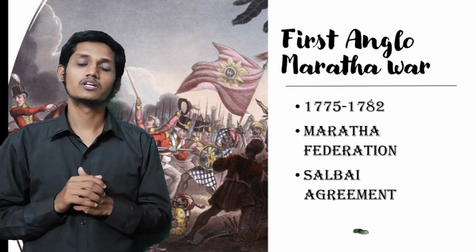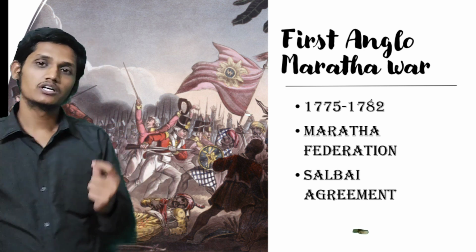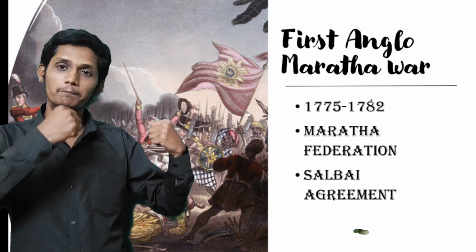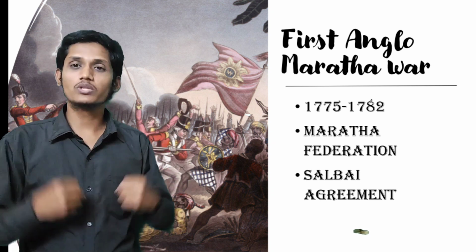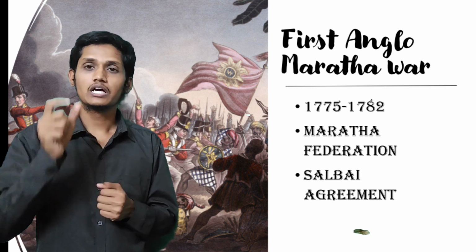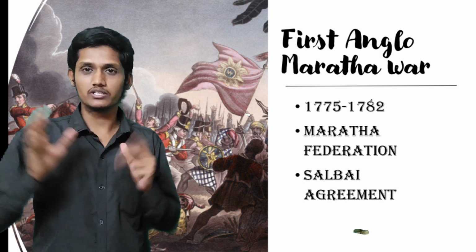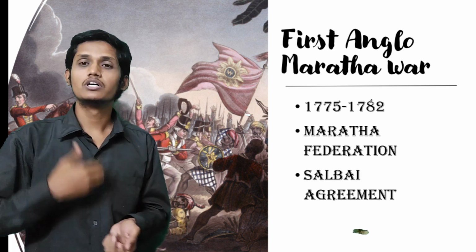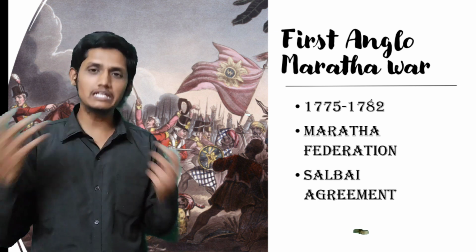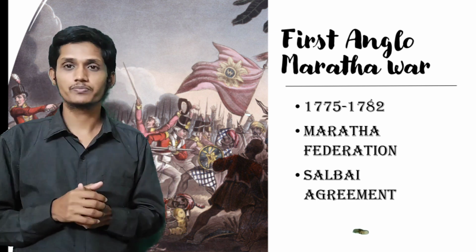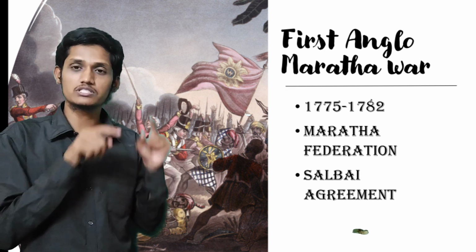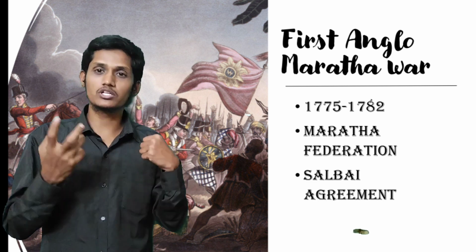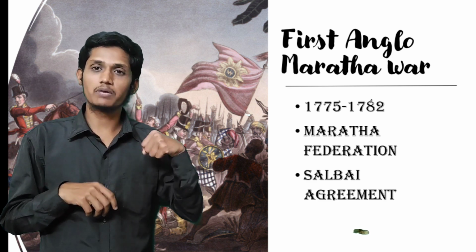The uncle went to the British and took their help. When the British helped Raghunath Rao, what happened? Here fighting started between the British and the Marathas. When the British and Marathas started to fight, in the starting phase it looked like the Marathas were going to win, but the British were using modern weapons and had a lot of planning, army and soldiers, among many reasons. Here the British won the First Anglo-Maratha War, 1775 to 1782, a fight between the Marathas and the British. Raghunath Rao supported the British, and Madhav Rao became the Peshwa.